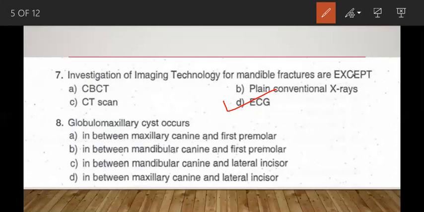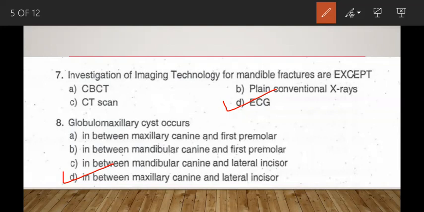So coming to the next question. Globulomaxillary cyst occurs in between maxillary canine and first premolar, in between mandibular canine and first premolar, in between mandibular canine and lateral incisor, in between maxillary canine and lateral incisor. So here the correct option is D, that is in between the maxillary canine and lateral incisor. Globulomaxillary cyst is a non-odontogenic cyst like nasopalatine and nasolabial cysts. Nasopalatine and nasolabial along with globulomaxillary cyst are non-odontogenic cysts.